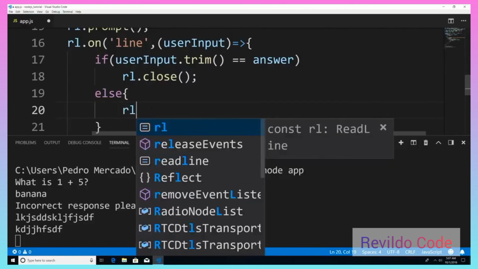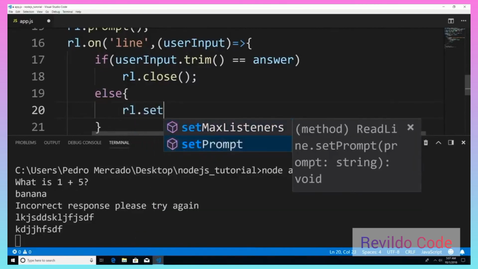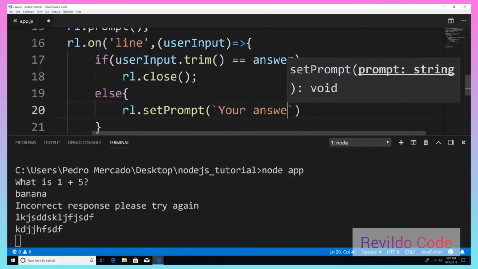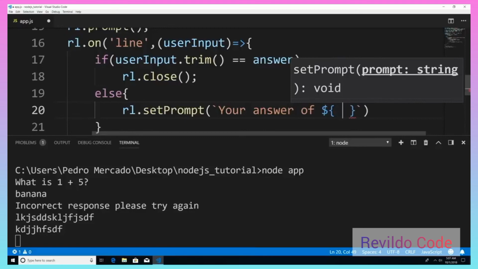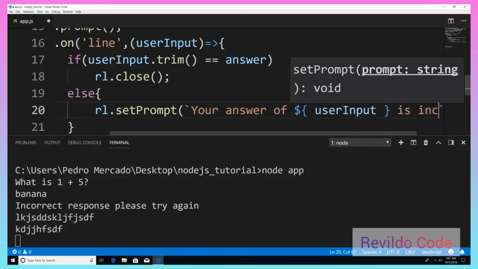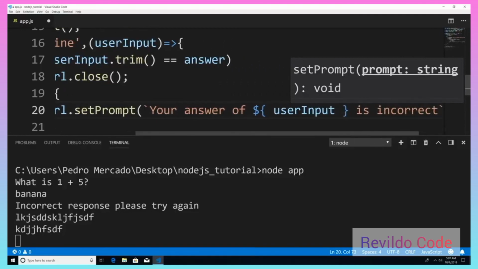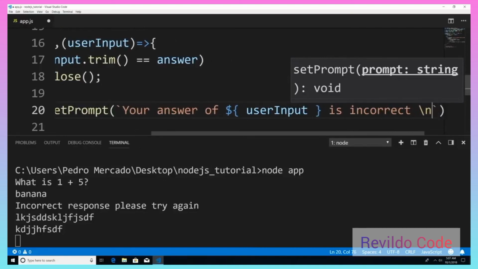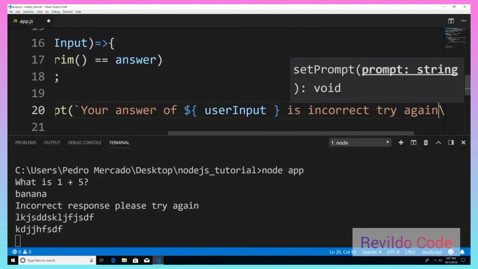So I'm just going to say rl.setPrompt. And let's make this more informative. I'm going to say, your answer of, and then we're going to print out what they wrote, the user input, is incorrect, try again.